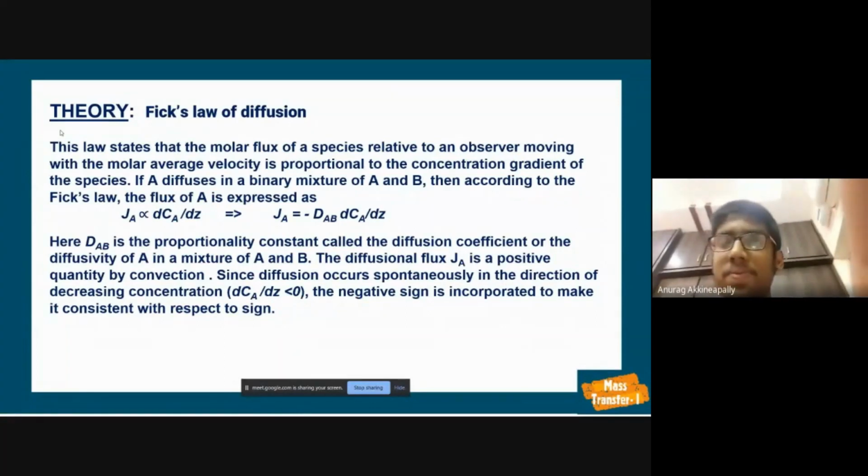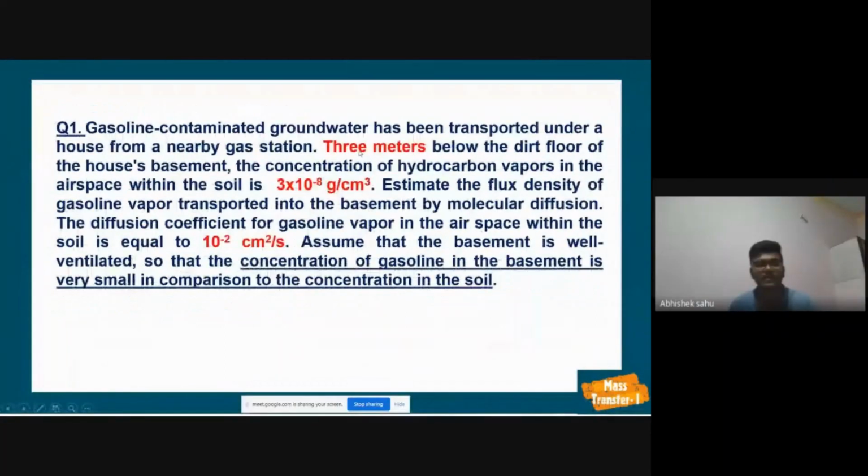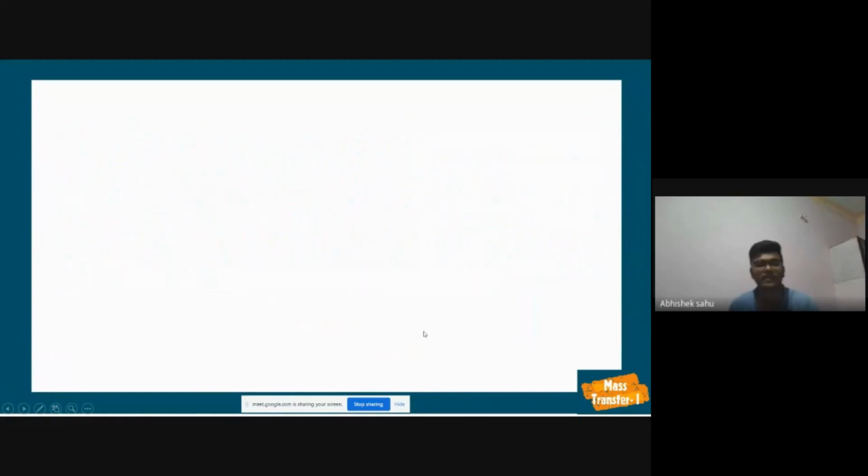Here we have depth equal to 3 meters, and the concentration of the hydrocarbon vapors in the airspace within the soil is 3 into 10 raised to minus 8 gram per centimeter cube. The diffusion coefficient for gasoline vapor in airspace is 10 raised to minus 2 centimeter square per second. Due to the concentration of gasoline in the basement, which we are neglecting when comparing with the concentration in the soil, we'll consider C1 equal to 0.